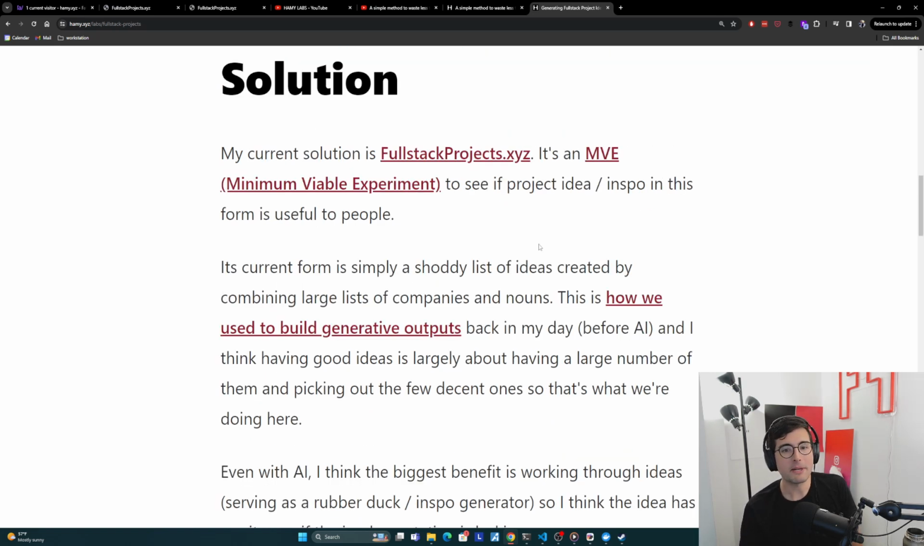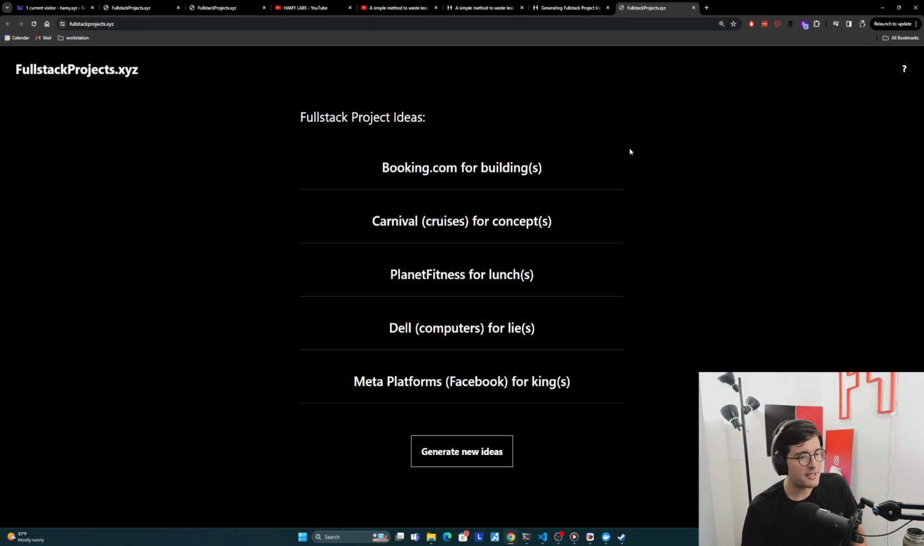Specifically, my current solution for this is FullstackProjects.xyz. It's an MVE, or minimum viable experiment, which is my improved version of minimal viable product, to see if project ideas and inspo in this form is useful to people. All right, let me show you what this looks like currently.